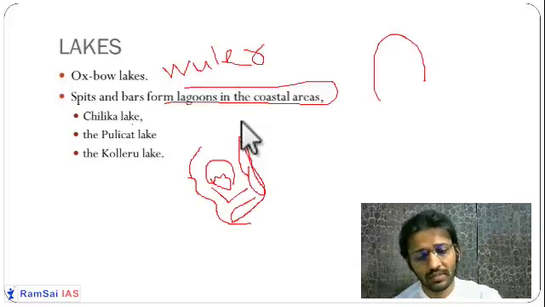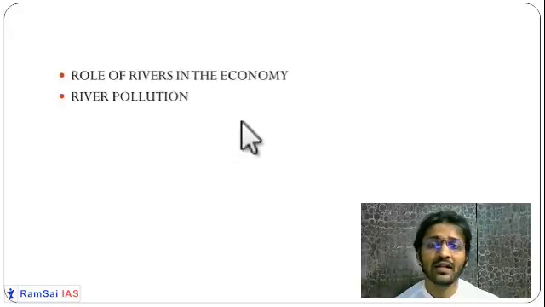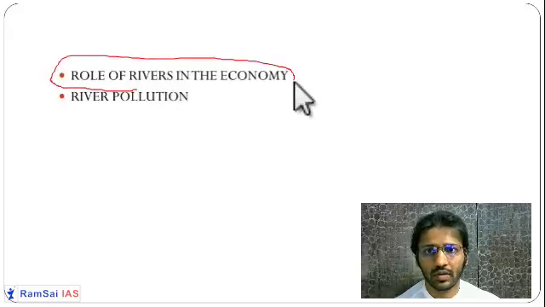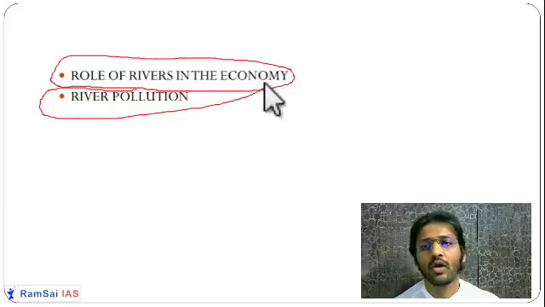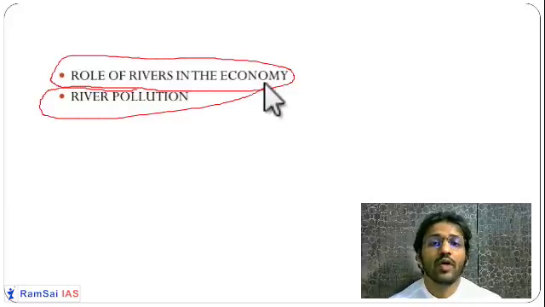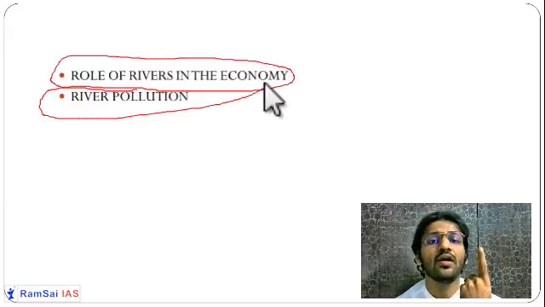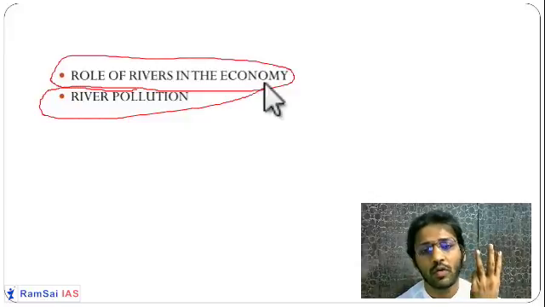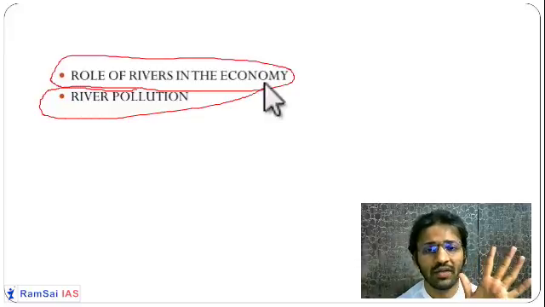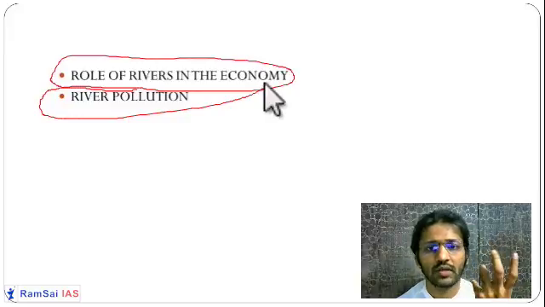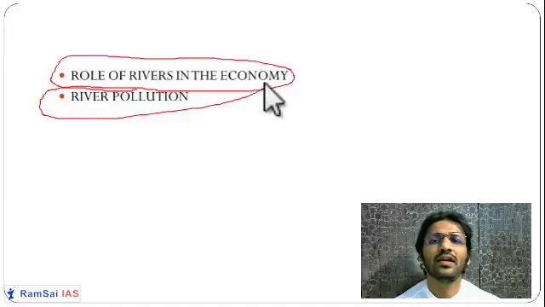So I hope you have understood these things, and then there are certain important things in this chapter, like the role of rivers in the economy and river pollution. Very important thing. So what is the role of rivers in the economy? As we know, rivers are very important for what? First, they are the basis of civilization. For agriculture, they are important. Industries, they are very important. For drinking water, for biodiversity, they are very important. For economic activities like fishing and transport, they are very important. Also, they keep the atmosphere cooler. Getting it? So these are the different roles of the rivers, and how they are economically important.